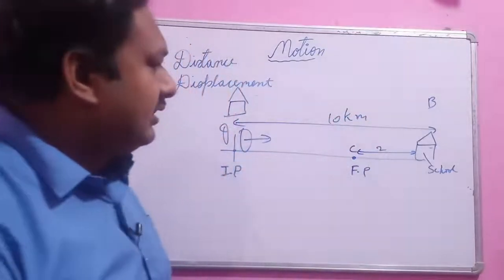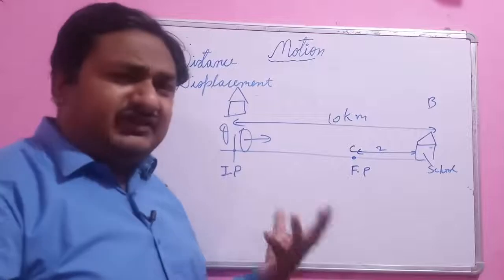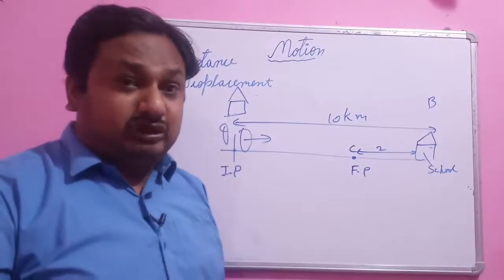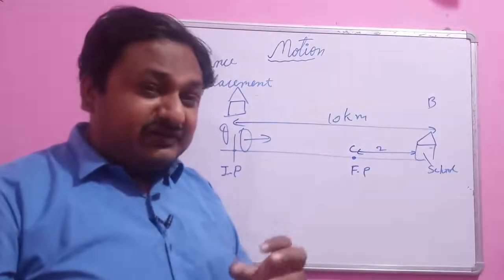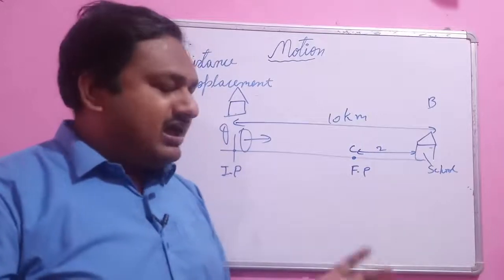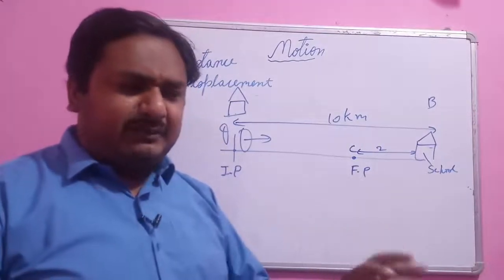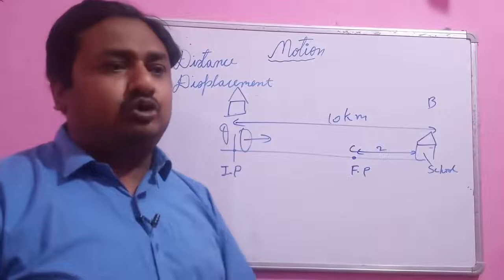Now what is the distance and displacement? Now here you are going to understand the difference between them. As I have said, distance is independent of the position. It is a total path.